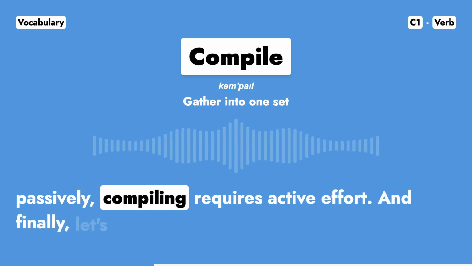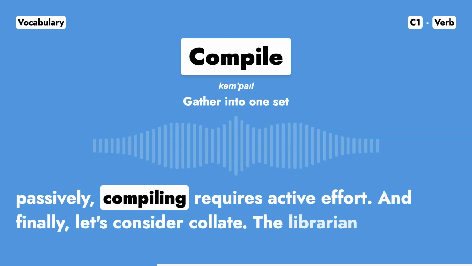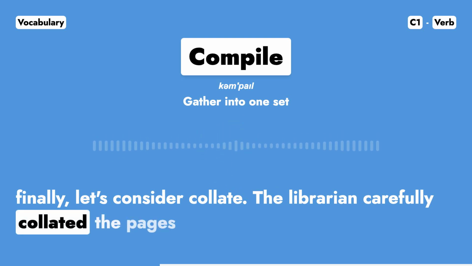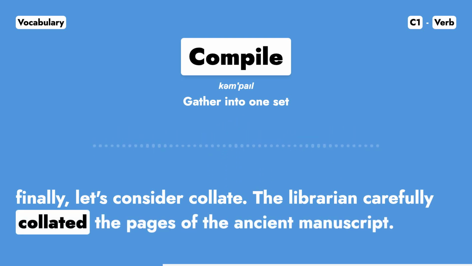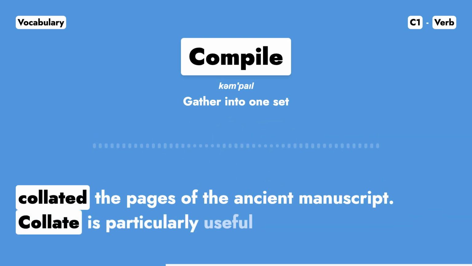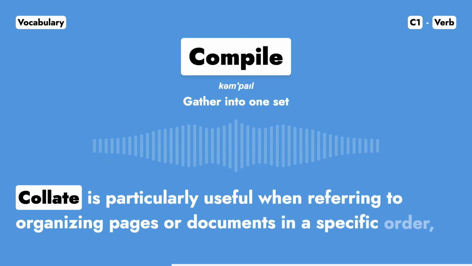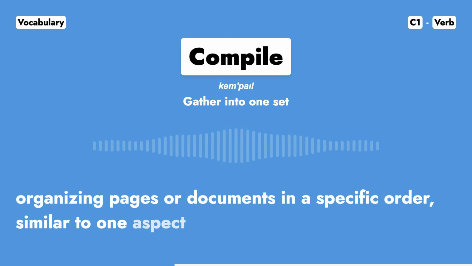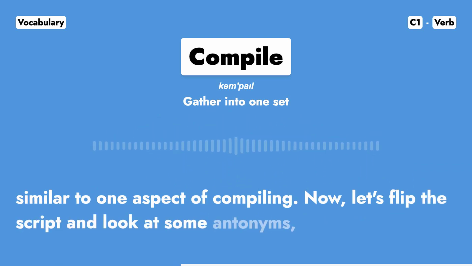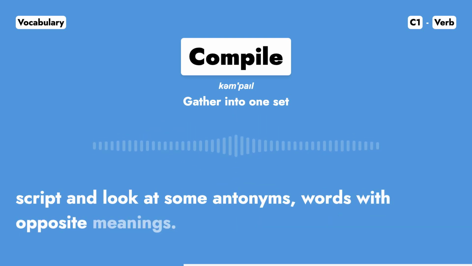And finally, let's consider collate. The librarian carefully collated the pages of the ancient manuscript. Collate is particularly useful when referring to organizing pages or documents in a specific order, similar to one aspect of compiling. Now, let's flip the script and look at some antonyms, words with opposite meanings.